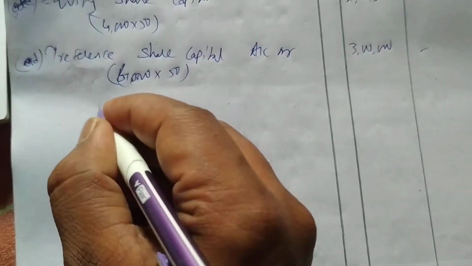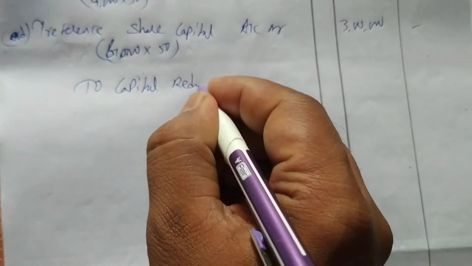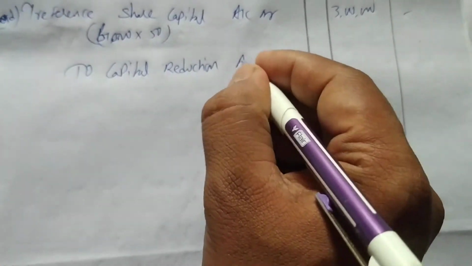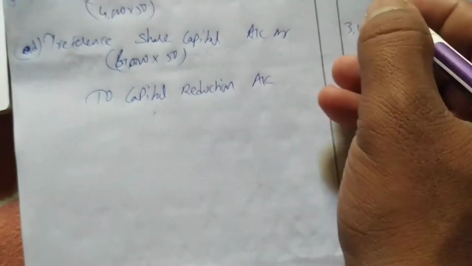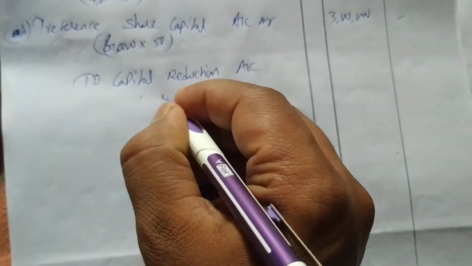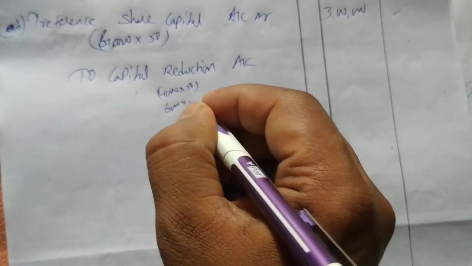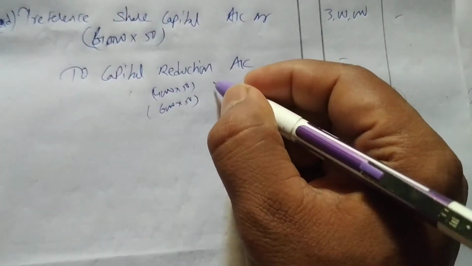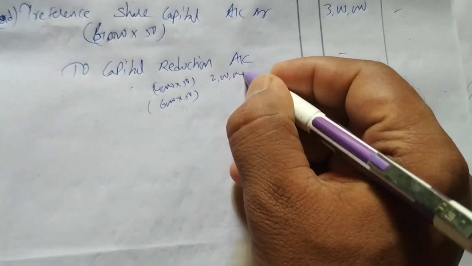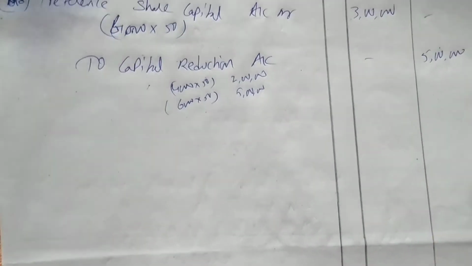And whatever is left over, the balance will be transferred to capital reduction account. How much? Same amount. We have to reduce 4,000 equity shares by rupees 50 each, and 6,000 preference shares by 50 each. So I have to reduce 3 lakhs plus 2 lakhs, 5 lakhs. Total how much? 5 lakhs.